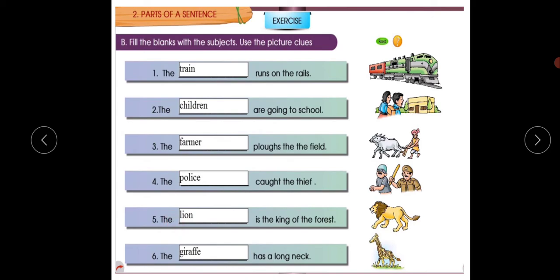So next, the dash has a long neck. Which animal has a long neck, children? They have given the picture also, right? There is a giraffe. Giraffe's necks are very long. Their neck is very tall, children. Look, they have written the giraffe.